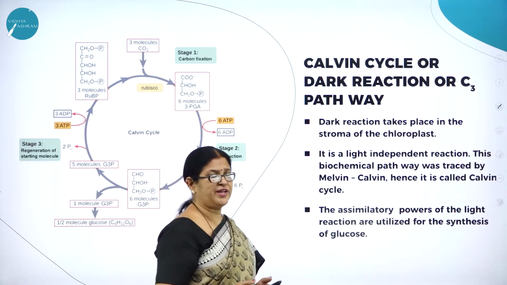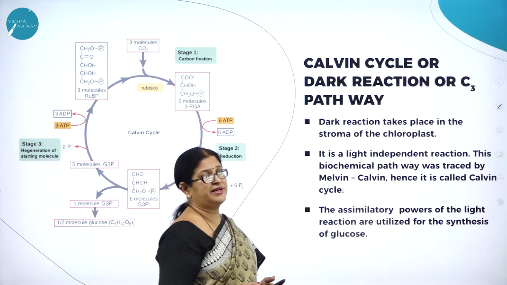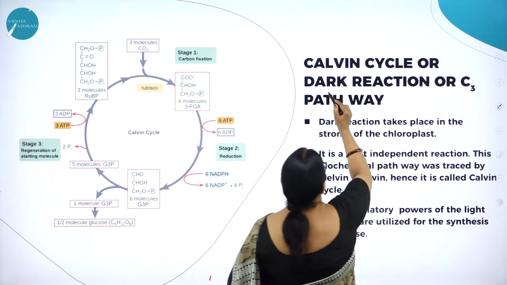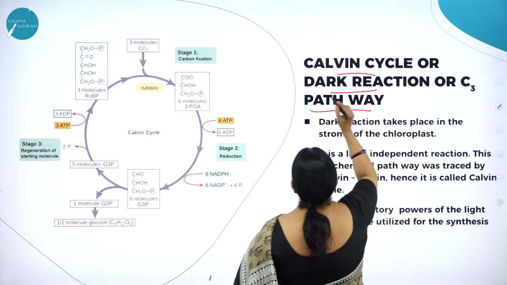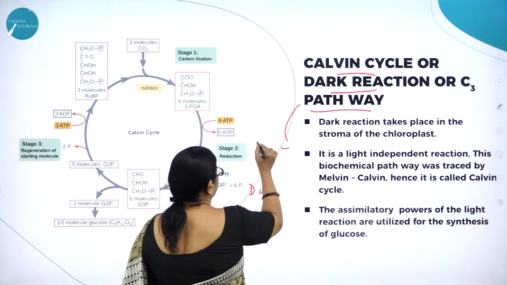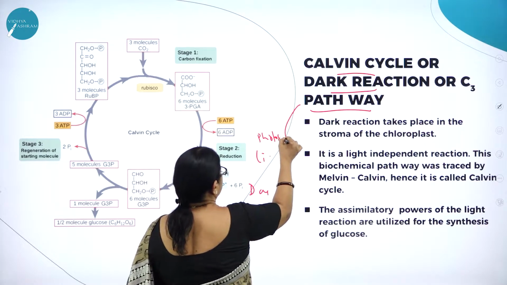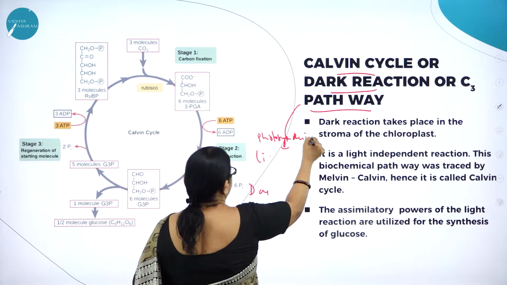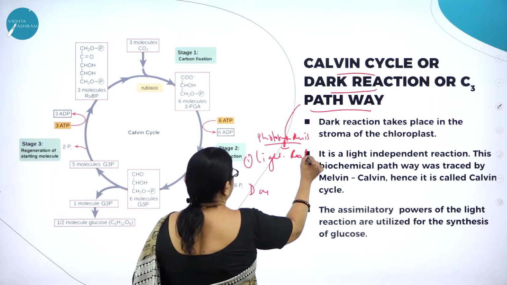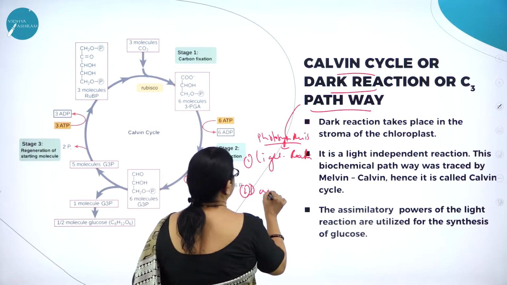Moving on to the next very important process, that is the Calvin cycle or dark reaction, otherwise called the C3 pathway. As we know, photosynthesis involves light reaction and dark reaction.